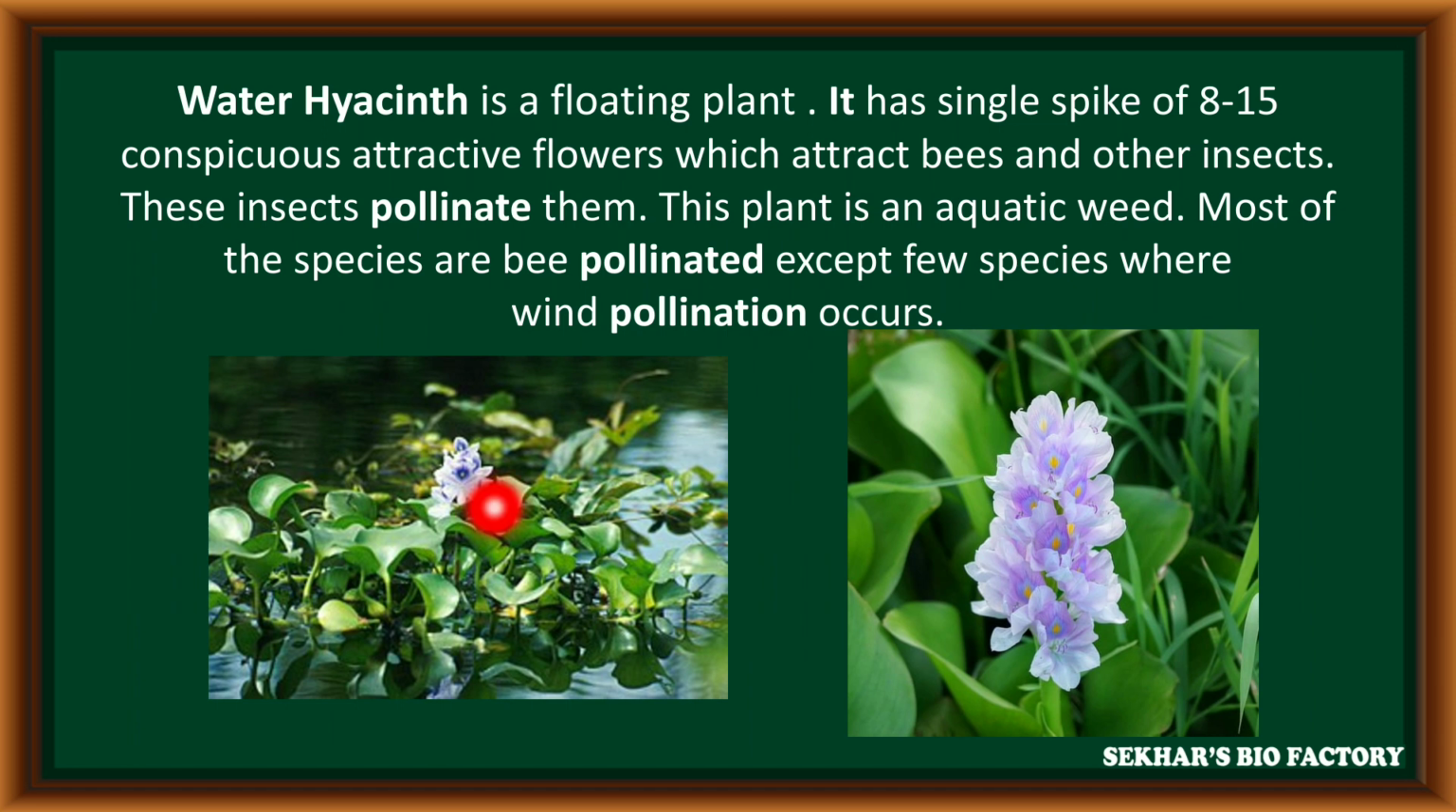Water hyacinth is a floating hydrophyte. In this plant, in the inflorescence, nearly 8 to 15 conspicuous, that means visible, flowers are present in its spike. When the flowers are mature, insects can transfer the pollen grains from one flower to another flower. In most of the species, it is bee pollinated, but except in a few species, wind pollination takes place.